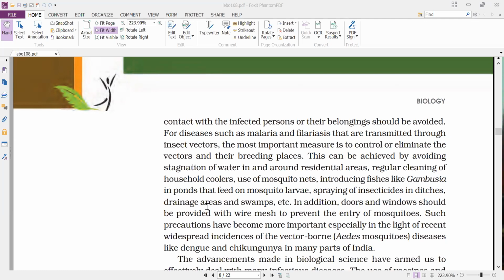And next, for diseases such as malaria and filariasis that are transmitted through insect vectors, the most important measure is to control or eliminate the vectors and their breeding places. So if you want to control diseases like malaria and filariasis, which are transmitted through vectors like mosquitoes, the first and foremost thing we have to do is eliminate the vectors and their breeding places.